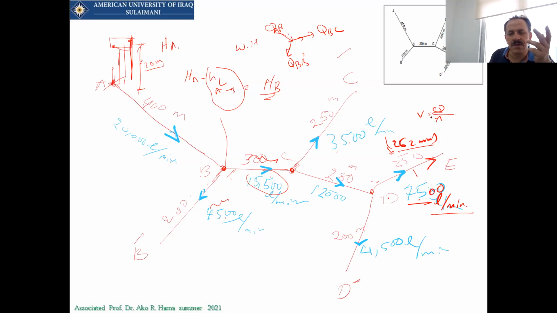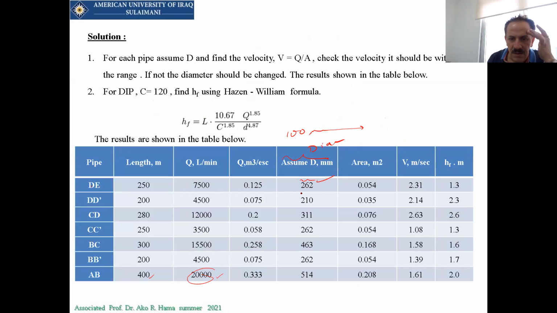And I will check whether this velocity in this pipe, and by the way, this is a tree distribution, it will be very easy to check and analyze, is within the range or not. Let me see the area. If you have this one, it will be the area of this pipe here, and the velocity is equal to Q over A, which Q? This Q divided by this area will give you a meter per second. This should be between 0.6 to 1.5 meter per second.